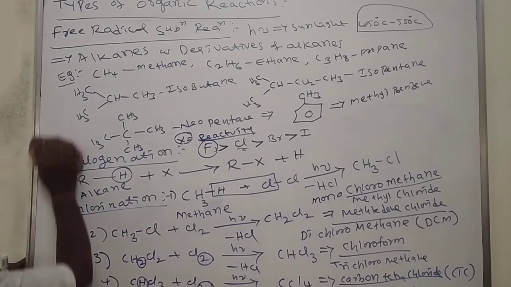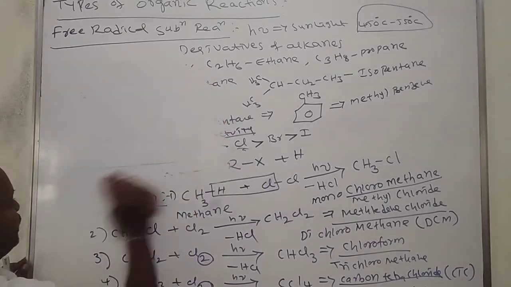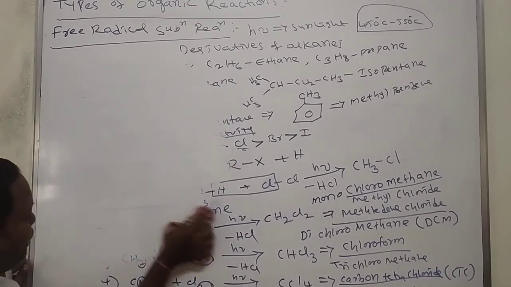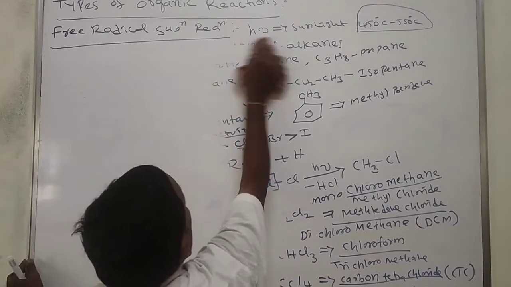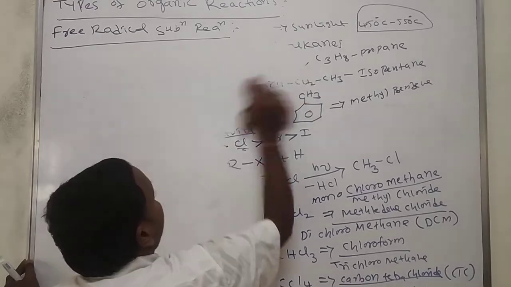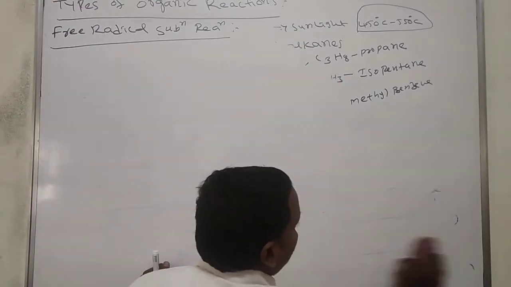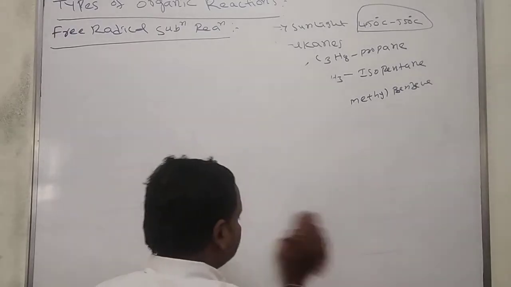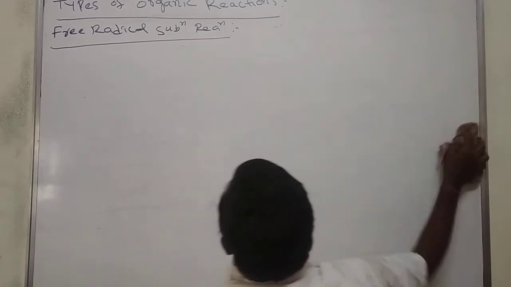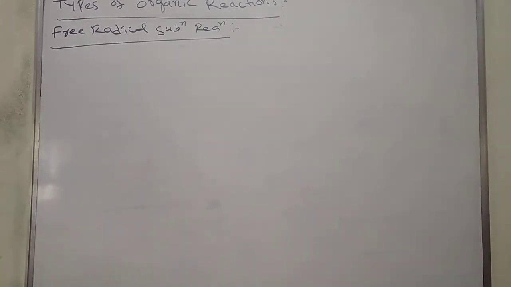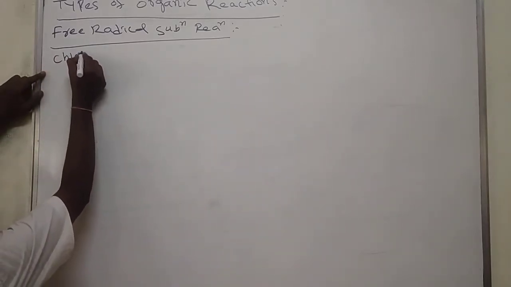In continuation, we'll see chlorination on ethane.